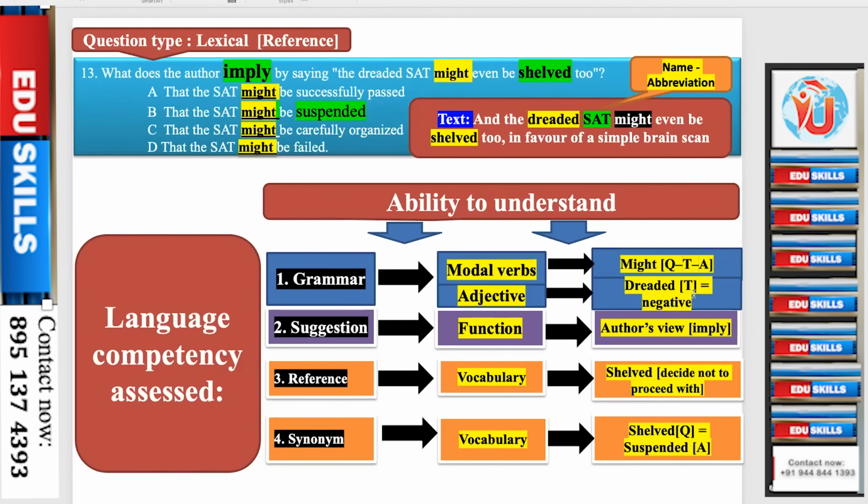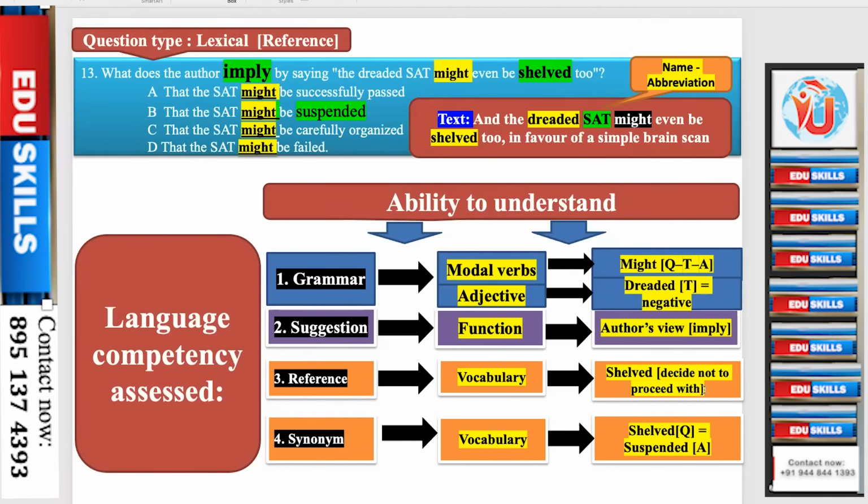And the adjective "dreaded" is negative. If you understand the importance of adjectives, you will definitely know "sad" is not successful. Dreaded. OET suggestion, function: author's view. "Imply" says that is the author's view. Suggestion, reference, vocabulary: shelved means decide not to proceed with.